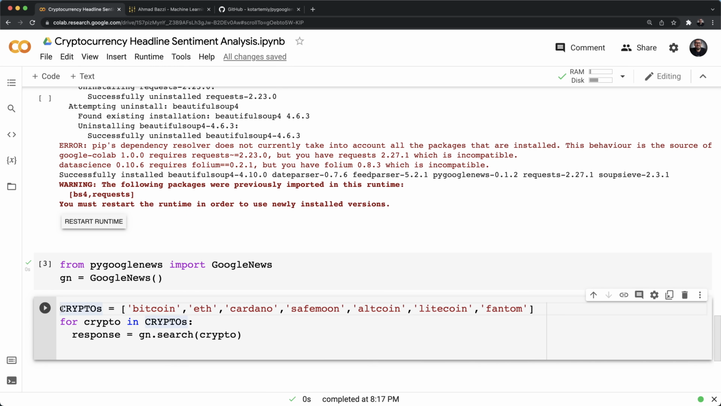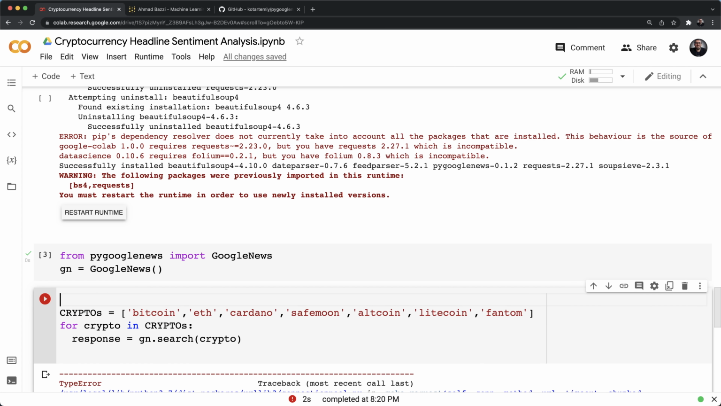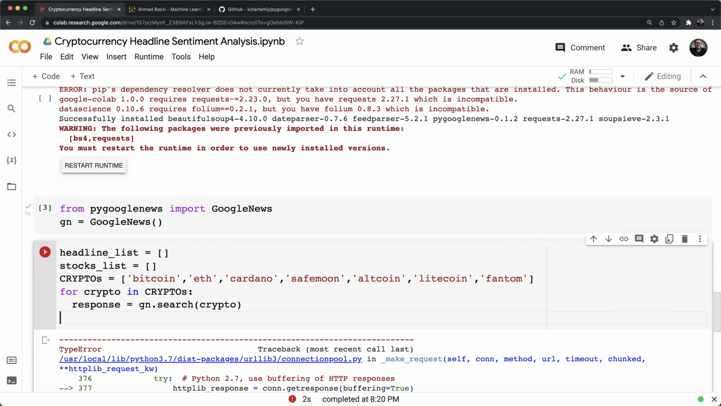For this, let me stop this because I'm not done yet. I'm going to create 2 arrays. It's not the most computationally efficient way because I'm going to be redundant with the crypto name, since I'm going to append it multiple times. You can do this using hash maps or something similar. I'm just showing you how to use this Python library called pygooglenews.